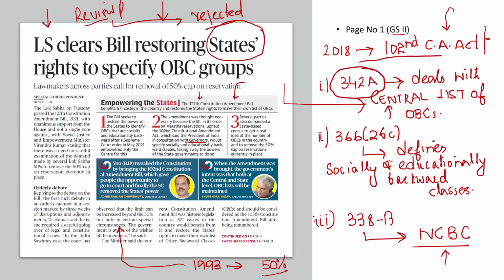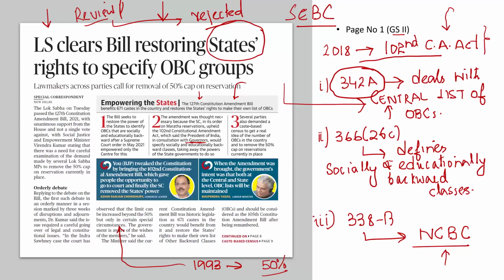So that it is clarified that in order to maintain the federal structure of the country, a federal structure where states have their own powers and responsibilities, the state governments are empowered to maintain and prepare their own list of those who are socially and educationally backward.